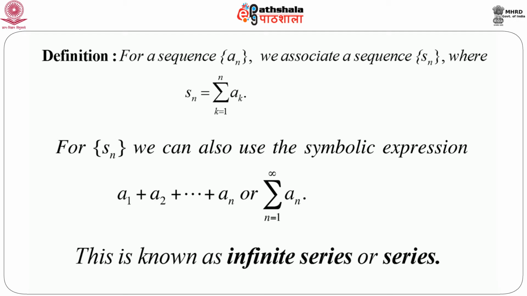We are mostly interested in infinite series, because a finite series is of practically no interest: if the series contains only finitely many terms, you can just add and get the value. The interesting part is what happens when n goes to infinity. So from now on we will call an infinite series simply a series.